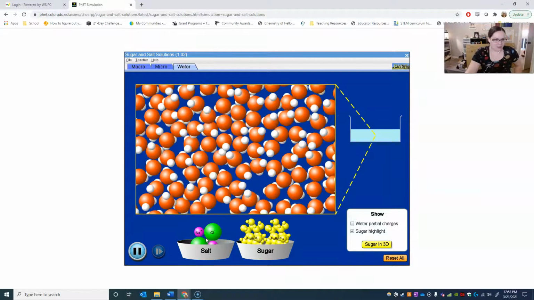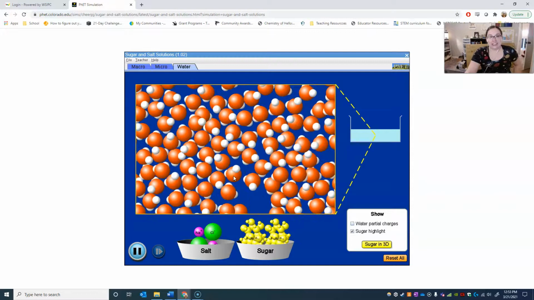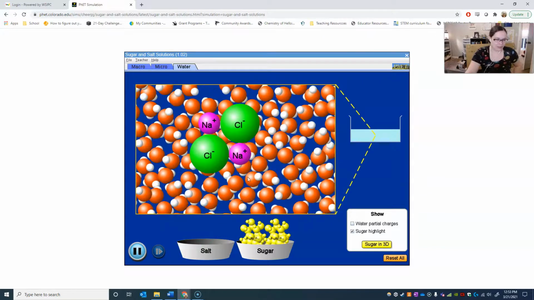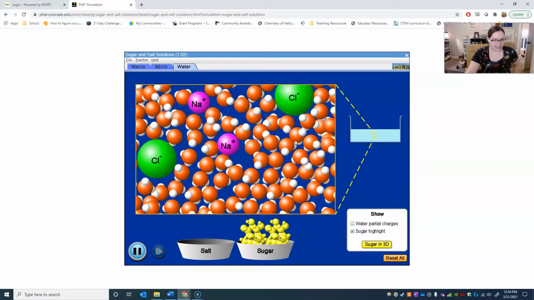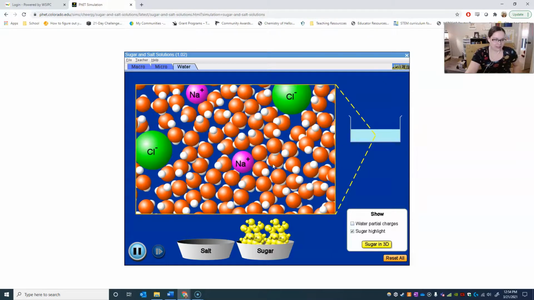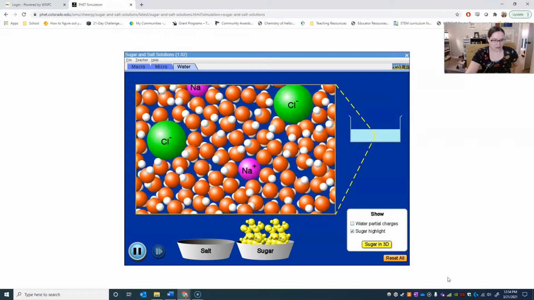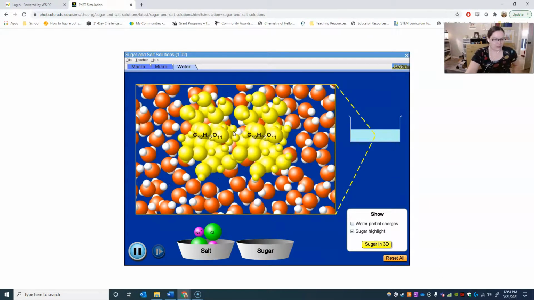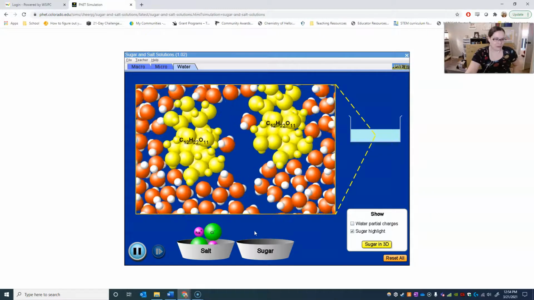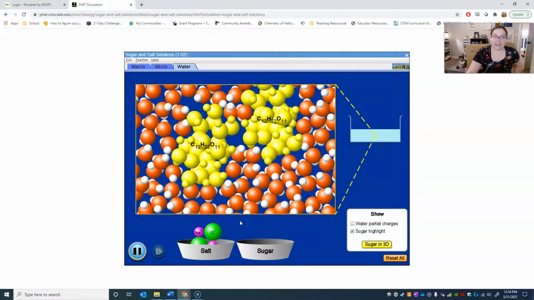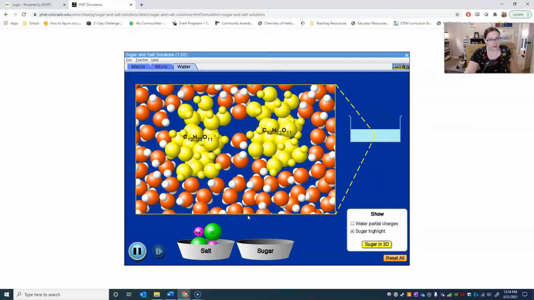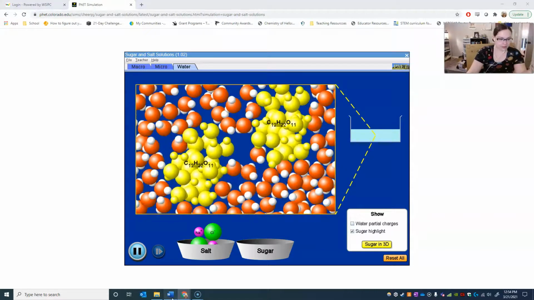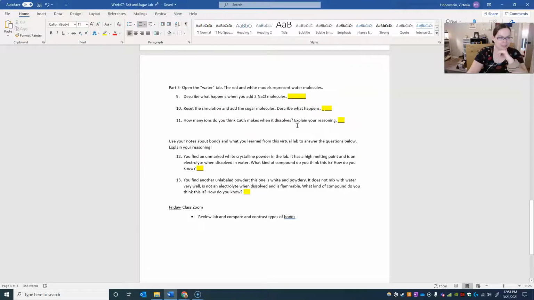And just like the last one, you follow the directions and write your observations. So here's the salt molecule we're putting in. Okay, we can see the ions separate. And it dissolves in the water. Alright, second thing is we add our sucrose molecule and see what happens. Okay, so it breaks down into 2 smaller molecules, but not into individual atoms. So, after you make your observations, you're going to write it here.